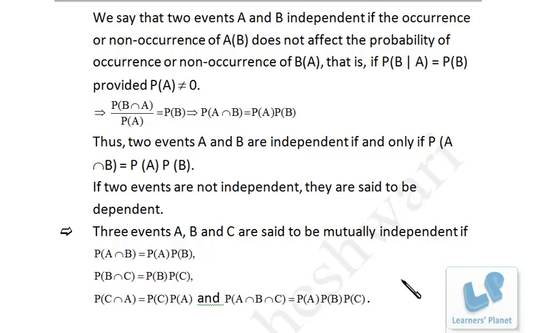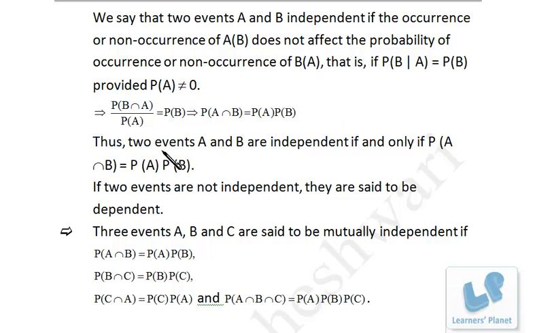Now next is independent events. Now what are independent events? We say two events A and B are independent if the occurrence or non-occurrence of the first event doesn't affect the probability of occurrence or non-occurrence of the other event, right?